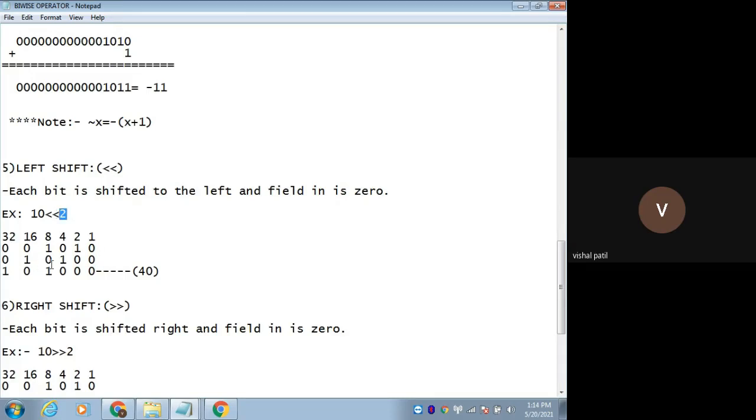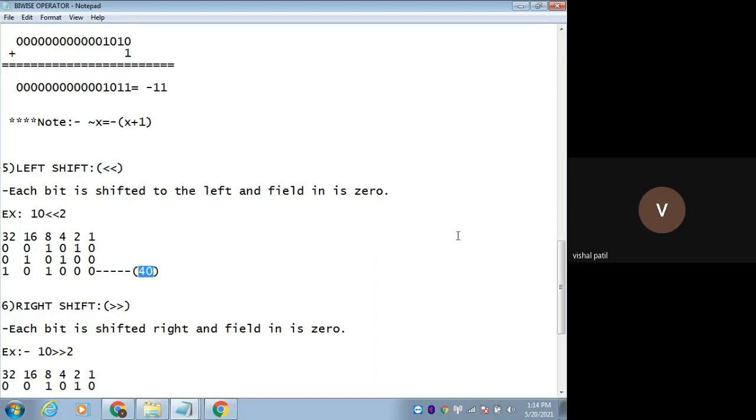So one more time you have to do the shifting. This 1 will come here, this 0 here, this 1 here, this 0 here, this 0 here, and we need to add 0. Okay. Now convert this binary into decimal. You will get 40.